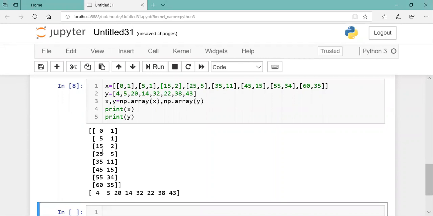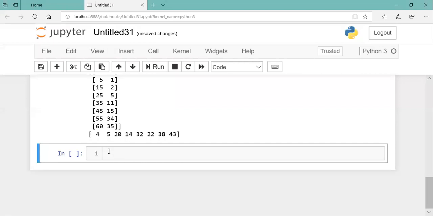X1 is having 0, 5, 15, 25, 35, 45, 55, 60, and x2 is having 1, 1, 2, 5, 11, 15, 34, 35, and I have output y as this thing here. So that means I'm now doing multiple regression. Multiple x values. So data has been taken.